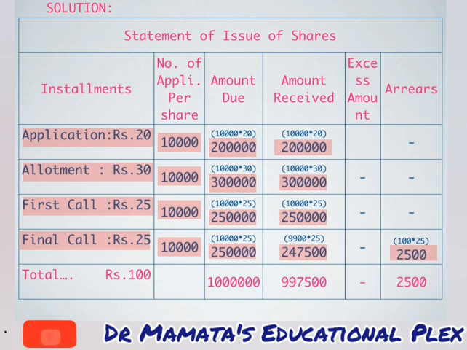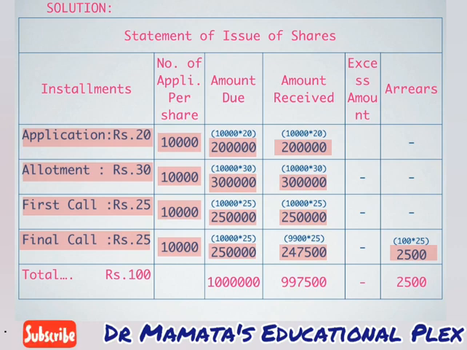So we will proceed with our statement of issue of shares. Here we can understand that we have all the amounts written here. We have 4 installments, we have amount due, we have amount received, we have calls in arrears. So we have to just put down all these amounts into our journal entries.